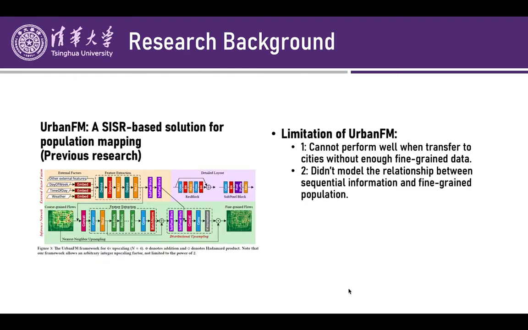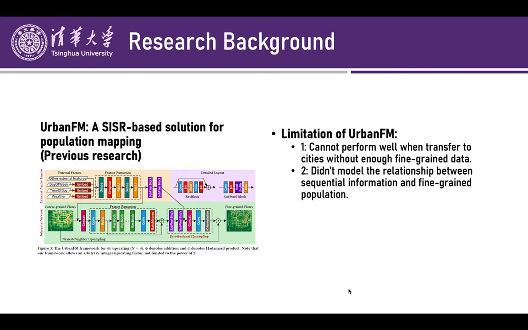Actually, there are several previous papers focusing on population mapping problem. However, almost all of them are deep learning-based methods, which are especially data-hungry and cannot perform well in our data-scarce scenario. Secondly, these methods usually upscale the population distribution without considering the sequential information of population distribution.